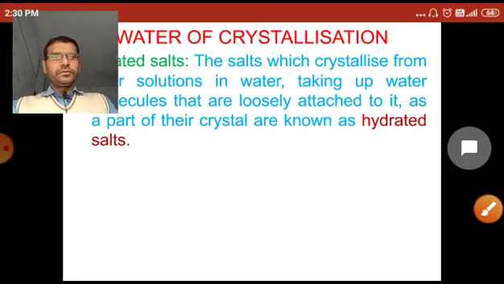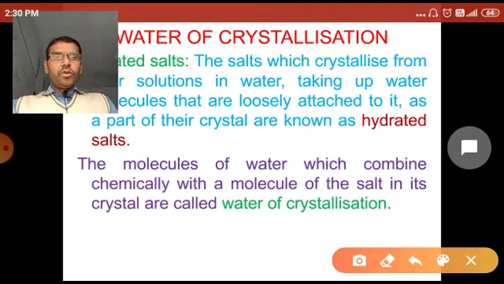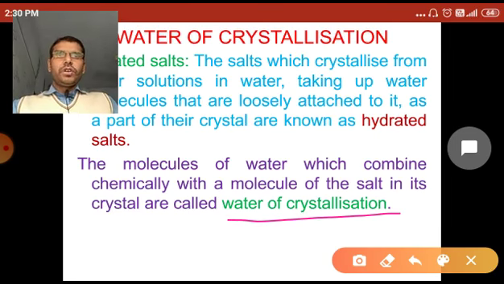Now, the molecules of water which combine chemically with a molecule of the salt in its crystal are known as water of crystallization. Or in a simple way, if the water exists in the form of crystal, that water is called the water of crystallization.